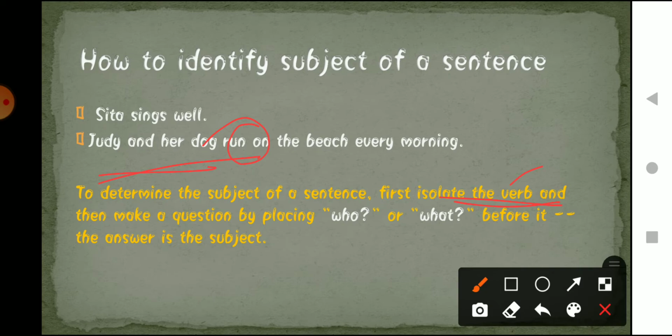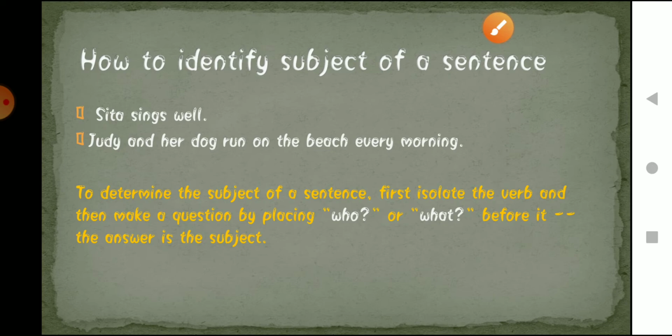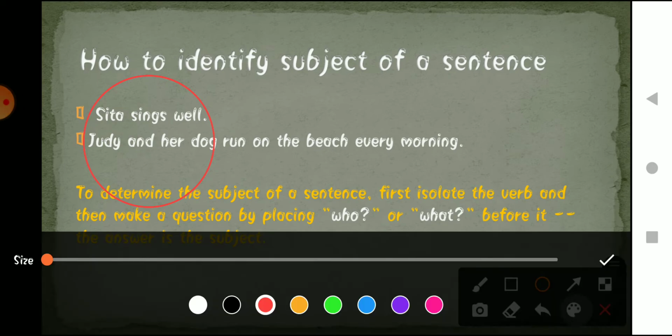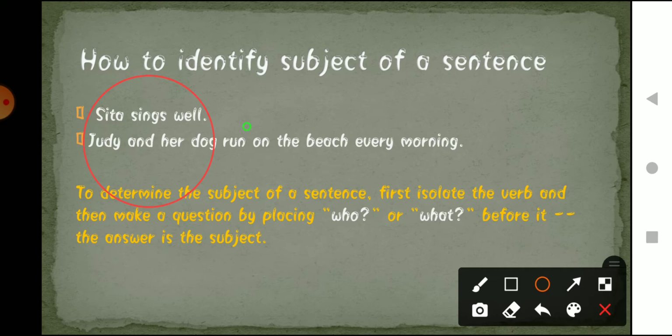So who is running? Judy and her dog. So what is the subject in this sentence? Yes, very good. Judy and her dog is the subject. And what was the verb here? Yes, run is our verb, right?